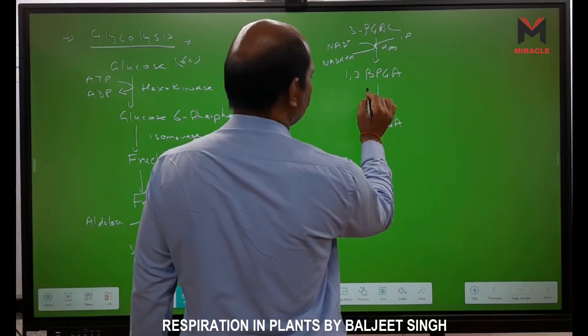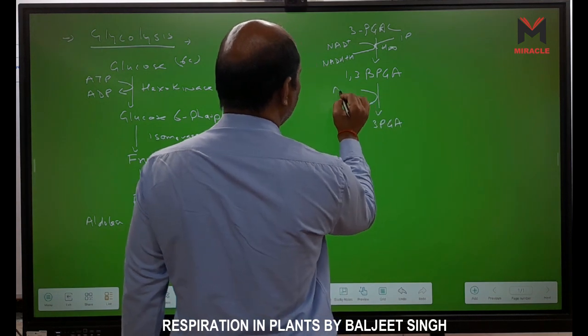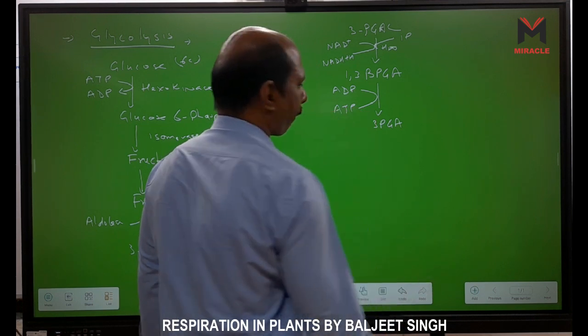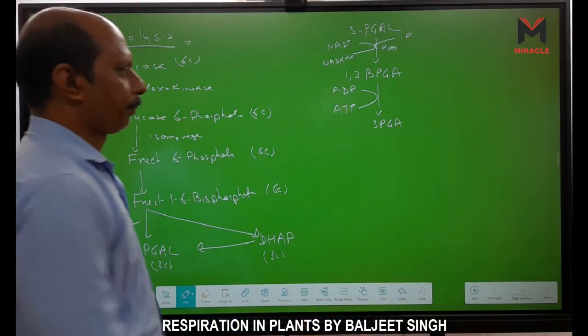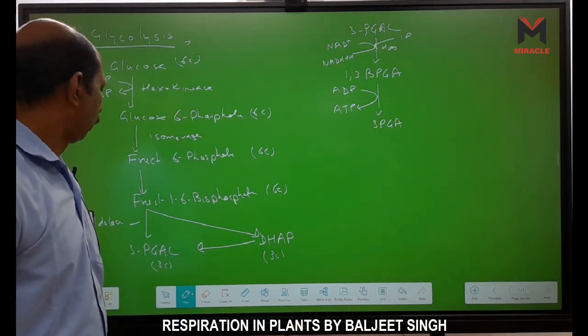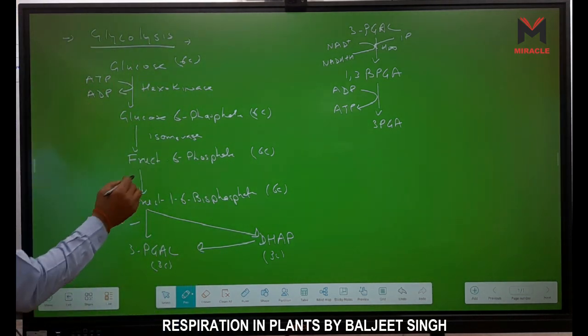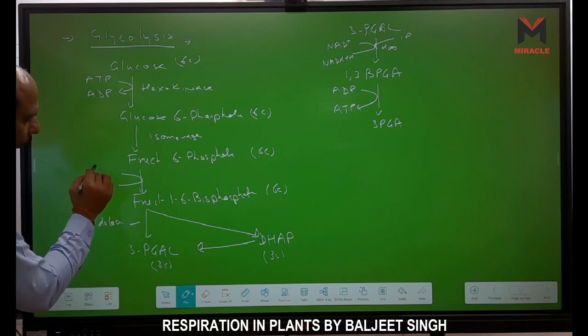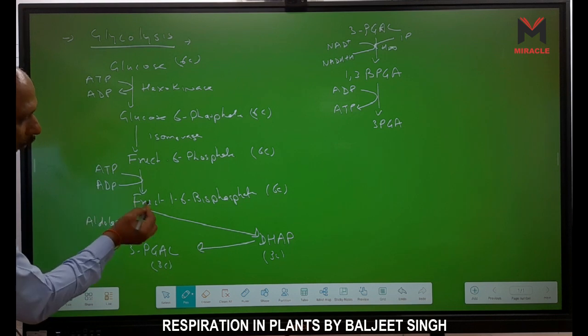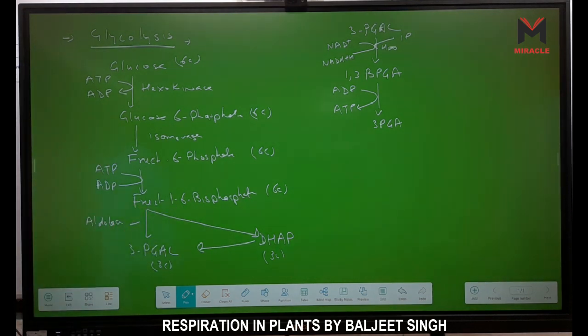Where does this phosphate go? This is used in the formation of ATP. ATP is formed. Here one ATP is used in this process.